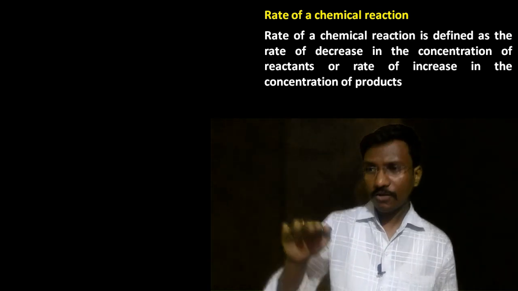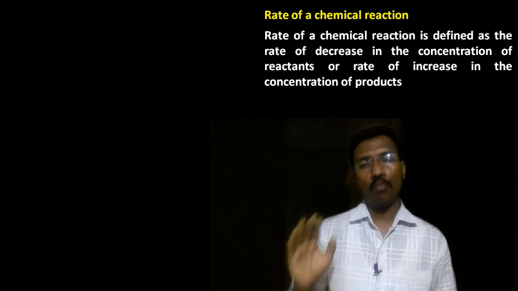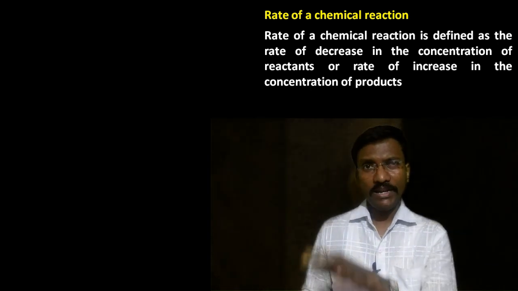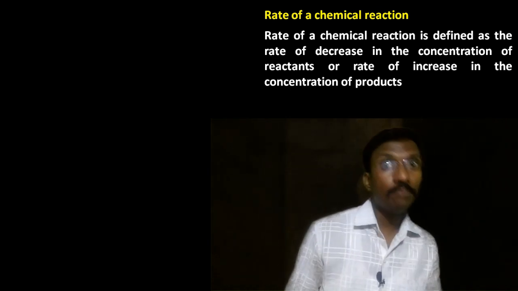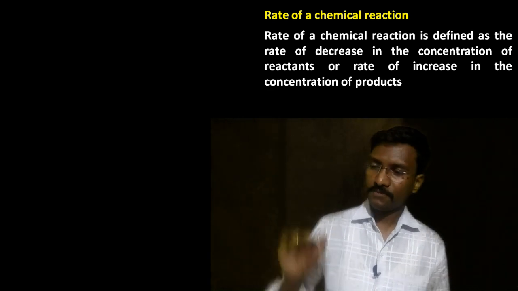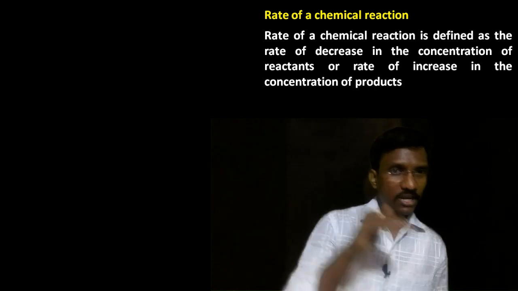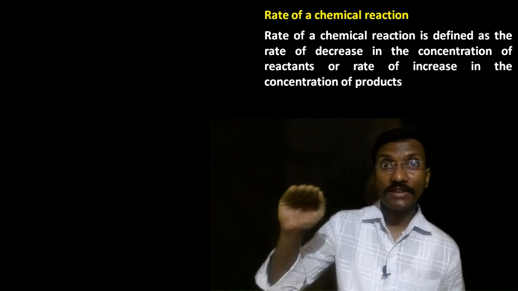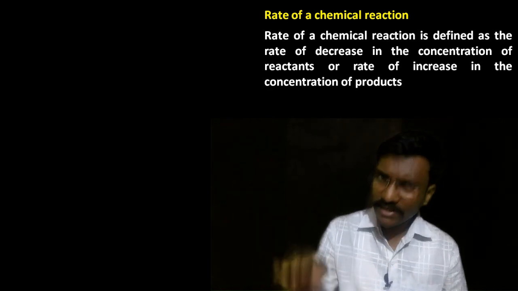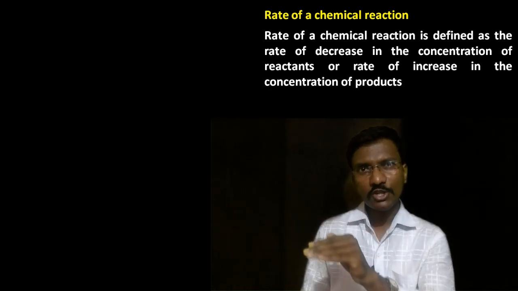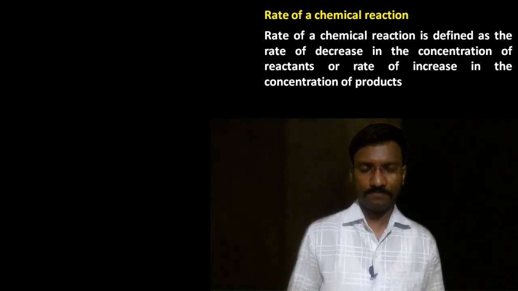The concentration of the reactant initially is more: we have the tea powder, milk, water and everything. When the reaction begins, we lose that reactant because we are going to get the product called tea. So the concentration of reactant is initially high, but as the reaction proceeds, the quantity of reactant decreases. And as the concentration of reactant decreases, obviously the concentration of product increases.